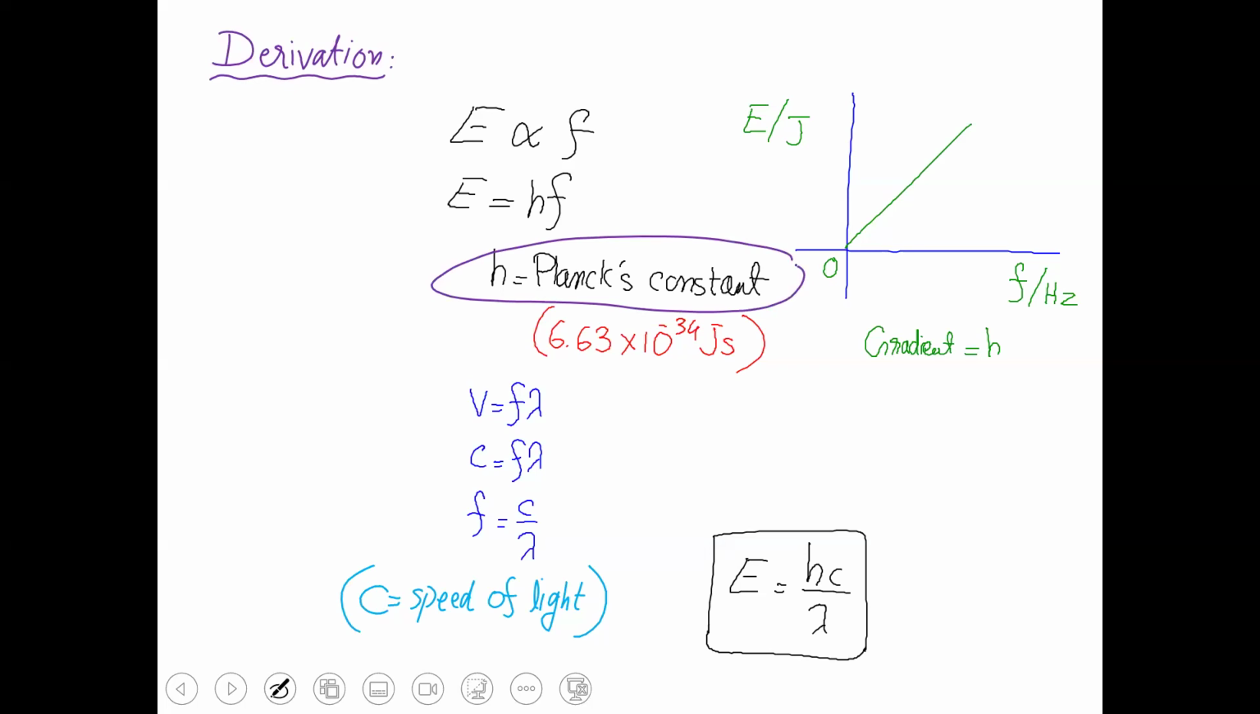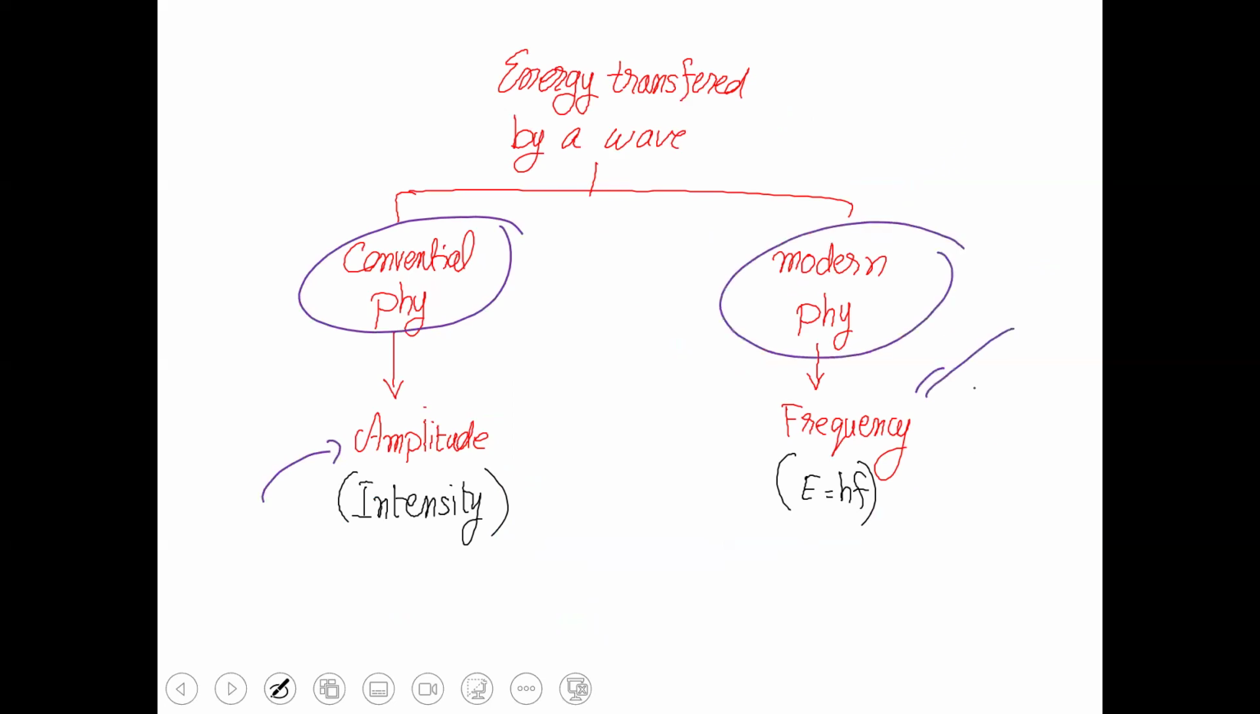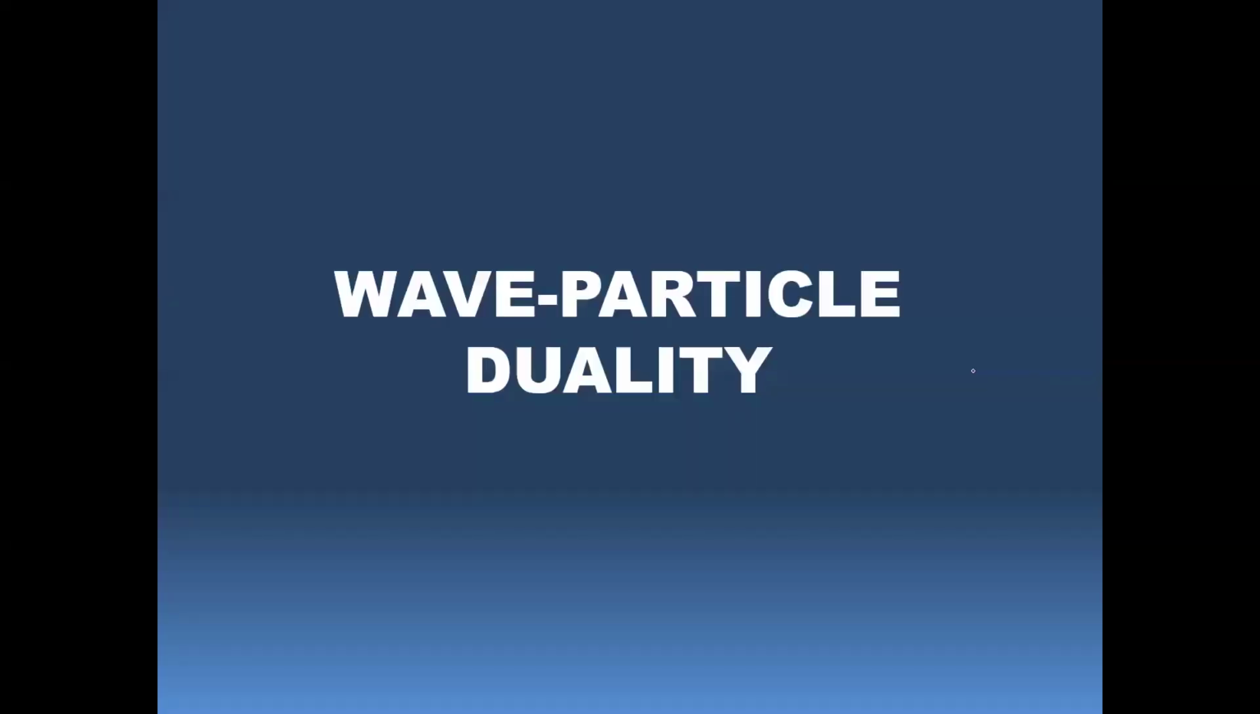The unit of Planck constant is this: V is equal to F lambda, F is equal to C upon lambda, and you can see E is equal to HC upon lambda. Now, energy transferred by a wave: in conventional physics, it is the amplitude, and in modern physics, it is the frequency.